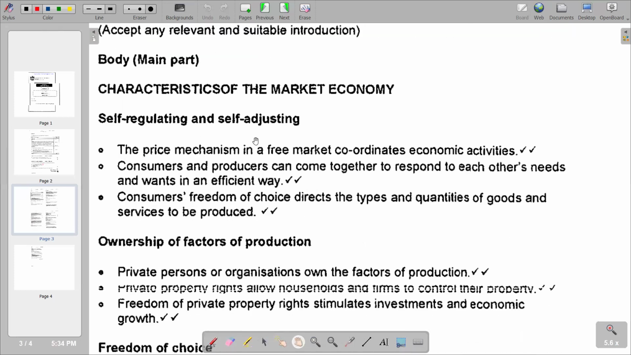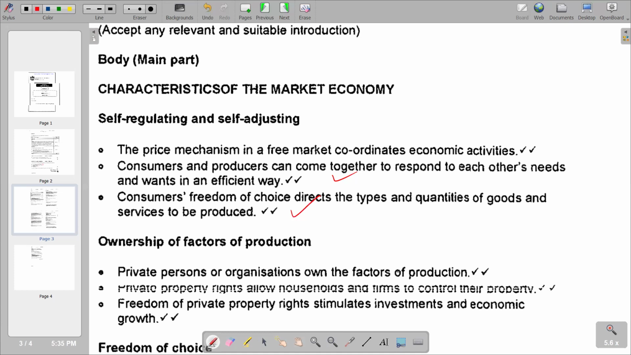We are going to start with the description of self-regulating and self-adjusting, which reads: the price mechanism in a free market coordinates economic activities. On the second point, consumers and producers come together to respond to each other's needs and wants in an efficient way. Then the next point is that consumers' freedom of choice directs the types of goods chosen. So those are the explanations of self-regulating and self-adjusting.